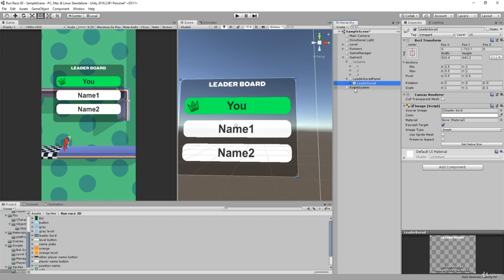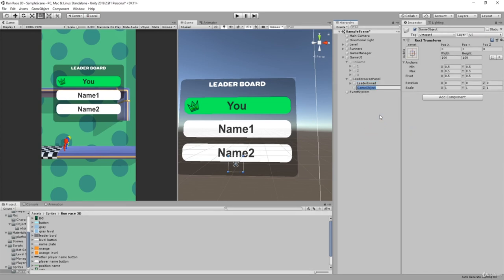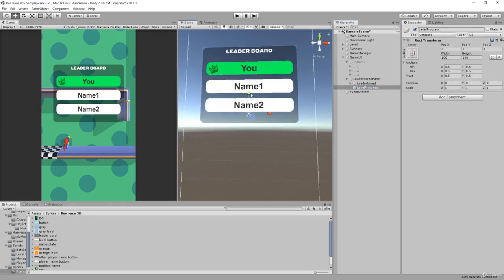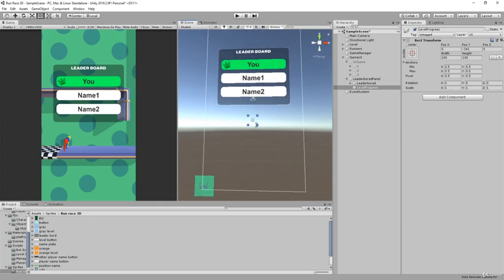The next thing we're going to add is something that has been in a lot of hyper casual games, which is that level system that you will always see, going from one level to another. So we're going to create our level progress. Let's create an empty game object and call it level progress. I'm going to position it about here. It's still going to be in the center, or about the center.